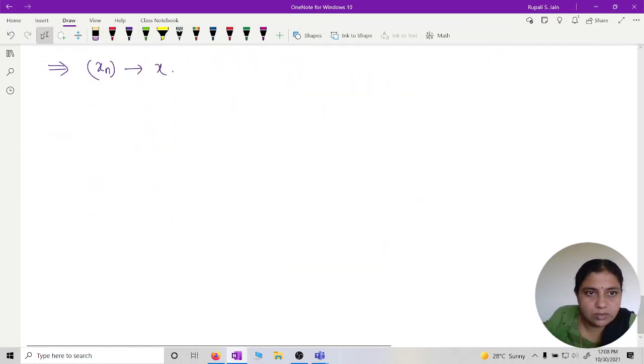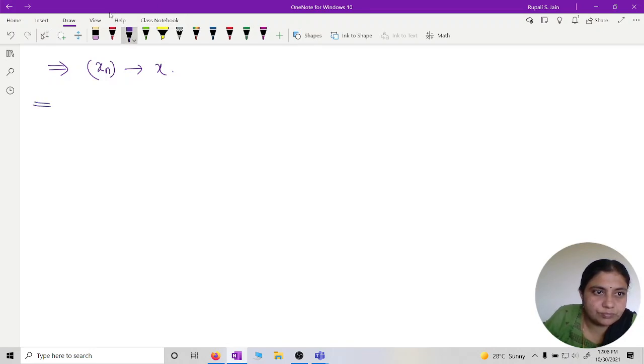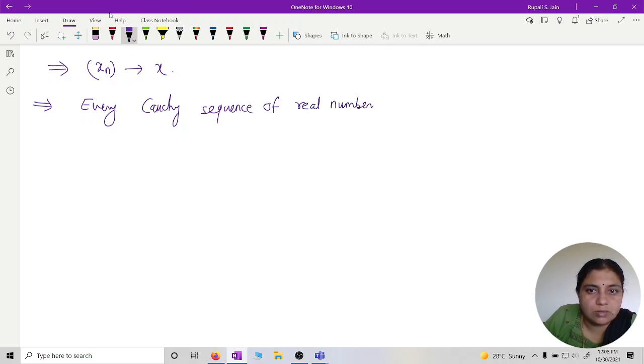So this implies every Cauchy sequence of real numbers converges in R. That is, R is complete.